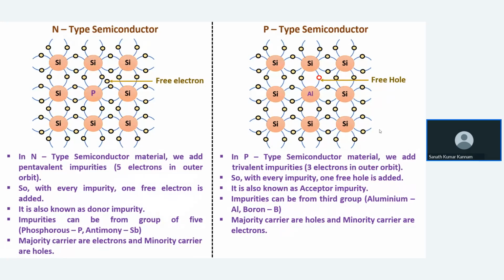So what are the majority carriers? In the p-type, holes are the majority carriers and electrons are the minority carriers.